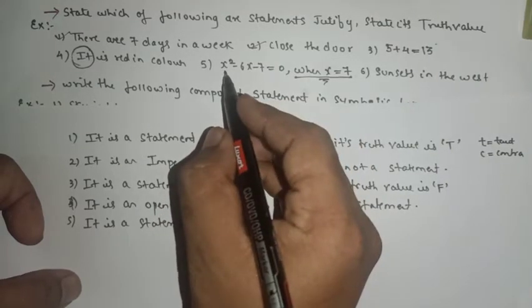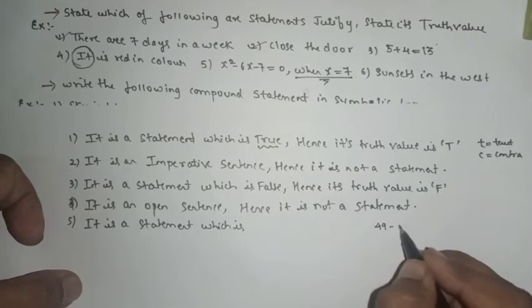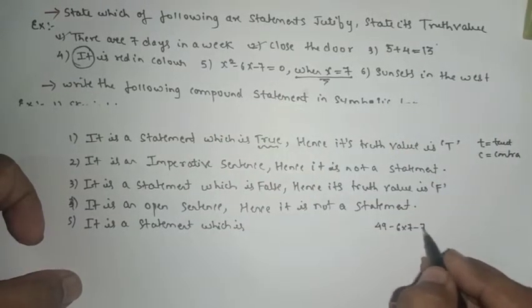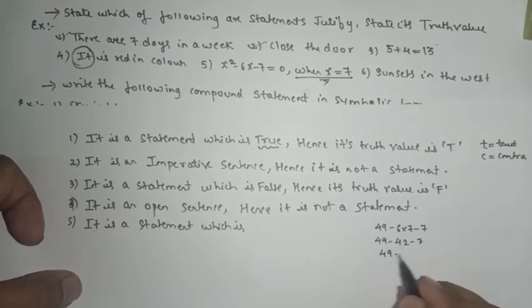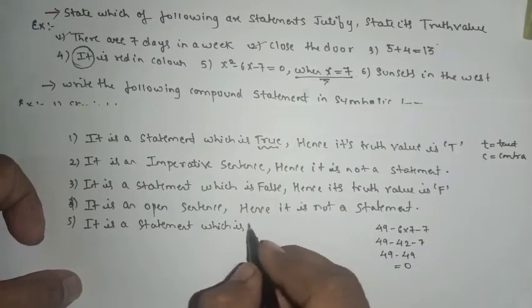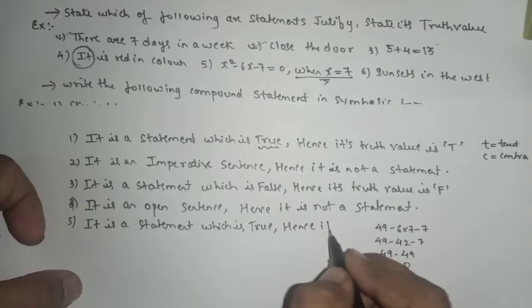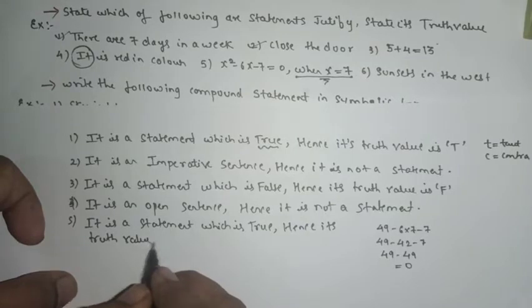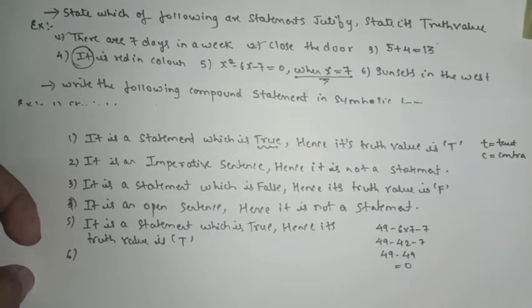Replace x by 7, so 7 square is what, 49 minus 6 into 7, 6 7 minus 7, so 49 minus 42 minus 7, so 49 minus 49, yes, it is equal to what, 0, which is true. Hence its truth value is capital T. Move on to the last one.